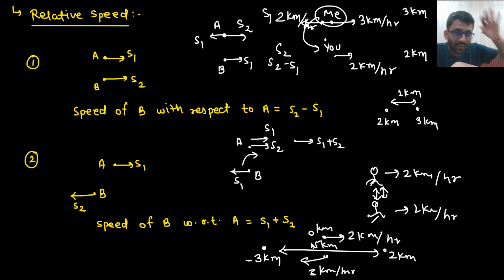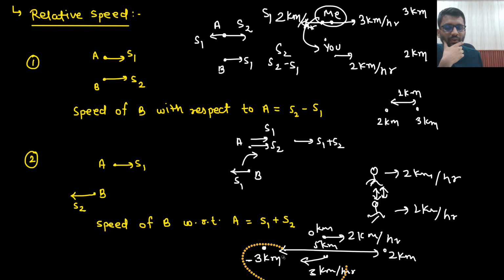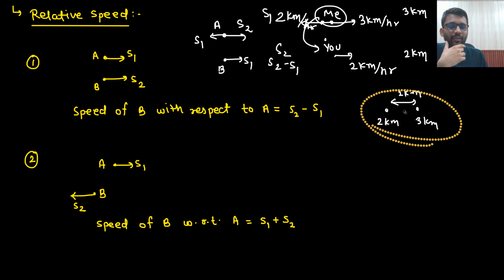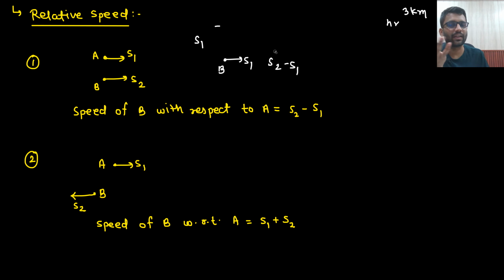If I was at stop, let's just say I am running at 3 kilometer, but I will feel that I am at stop only, that I am not even moving. So that means I have to give my speed to the other guy. Are you getting this point? Okay, so let's solve some problems, then you will understand more. Basically, you have to give the speed to the other guy. This is the concept of relative speed.